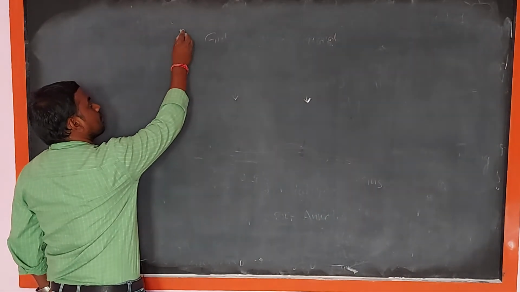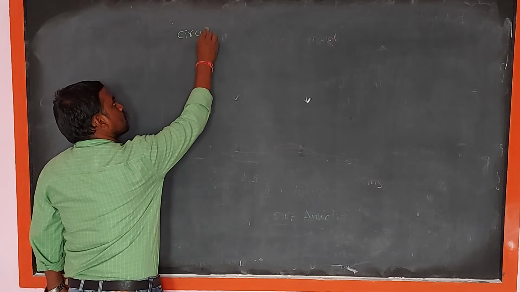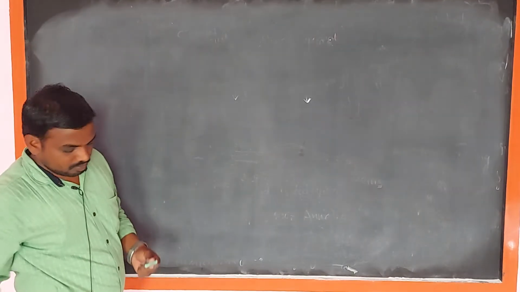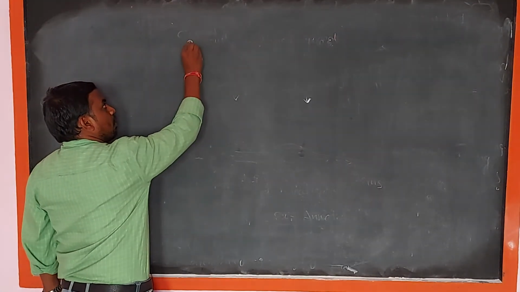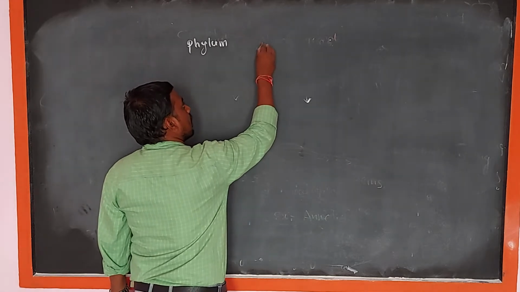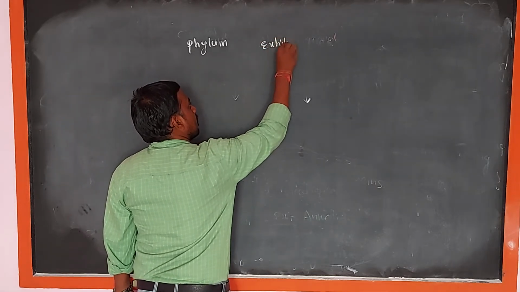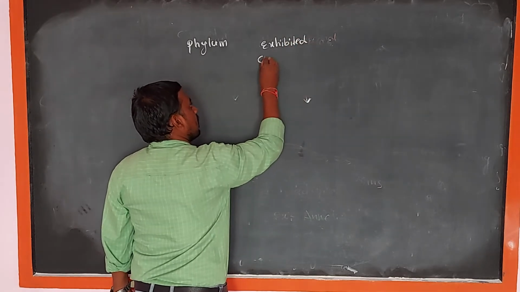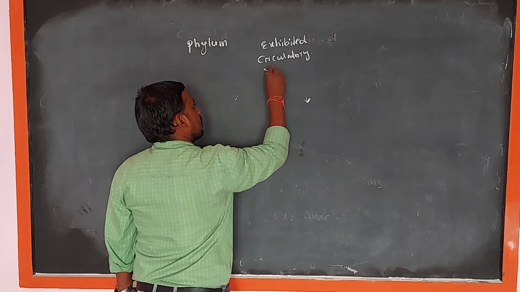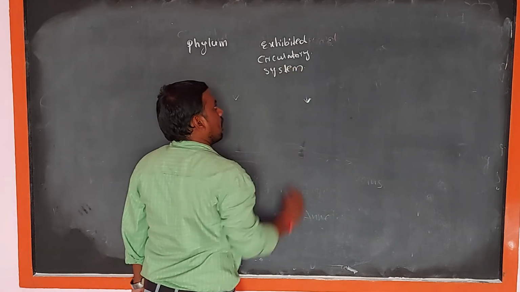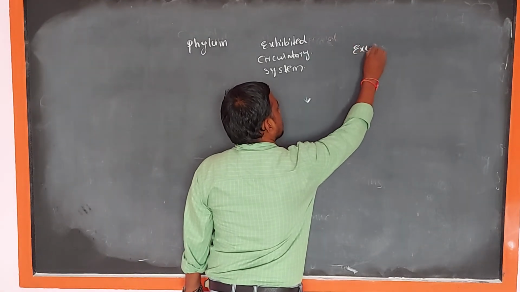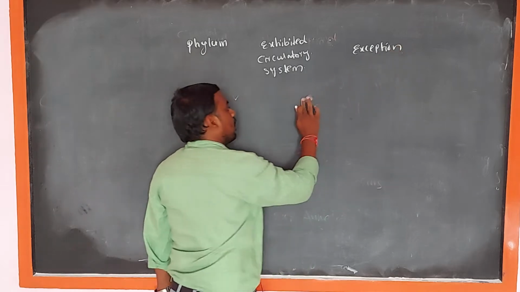Circulatory system. First one, phylums, phylum, exhibited circulatory system, and exception. So first one